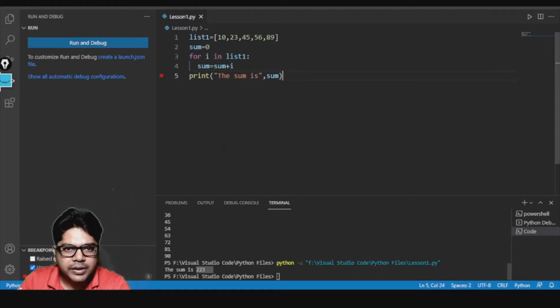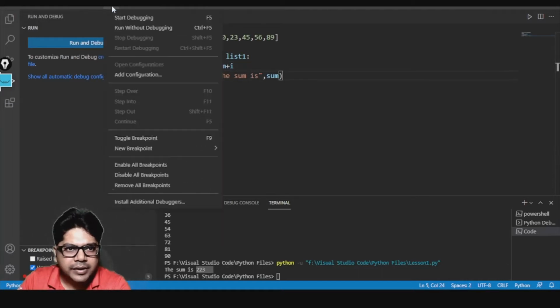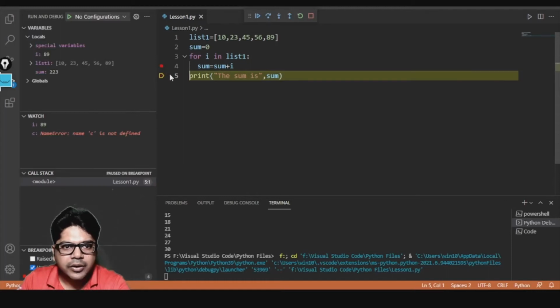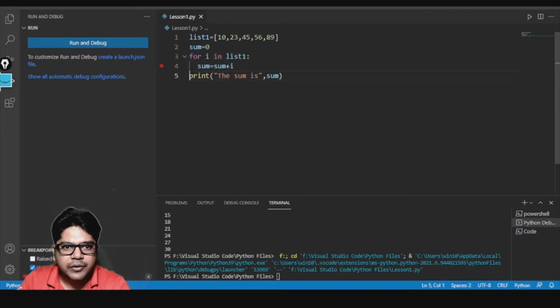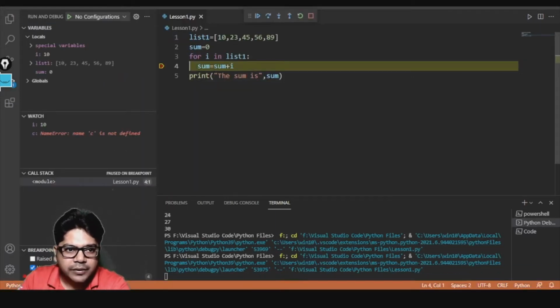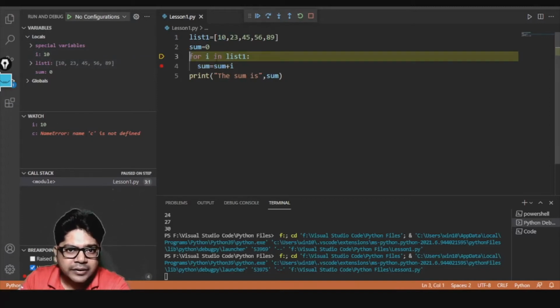So I'm getting 223. Okay, let me debug it and see how it is working. Here also we will debug it and see how it is working. Okay, so I put the debugger in the wrong place actually, so I'll have to close it and then debug it one more time. So now you see for the first time the value of I is what? For the first time the value of I is 10. Why is I 10? Because that is the first item in the list. So I is representing 10. So when we'll add sum is equal to sum plus I, 0 plus 10 is 10 only.